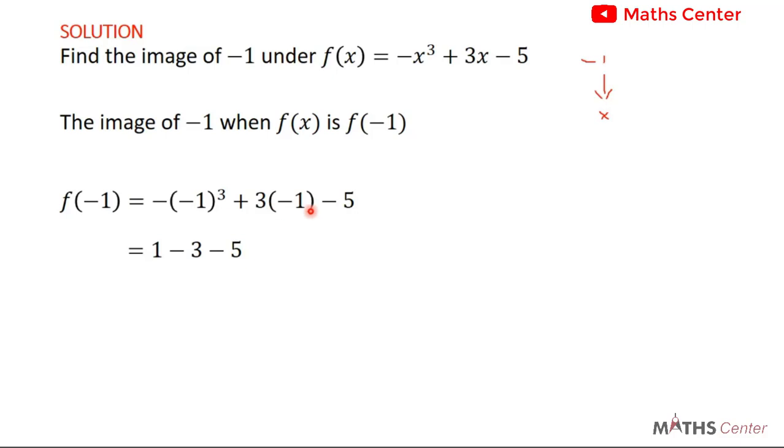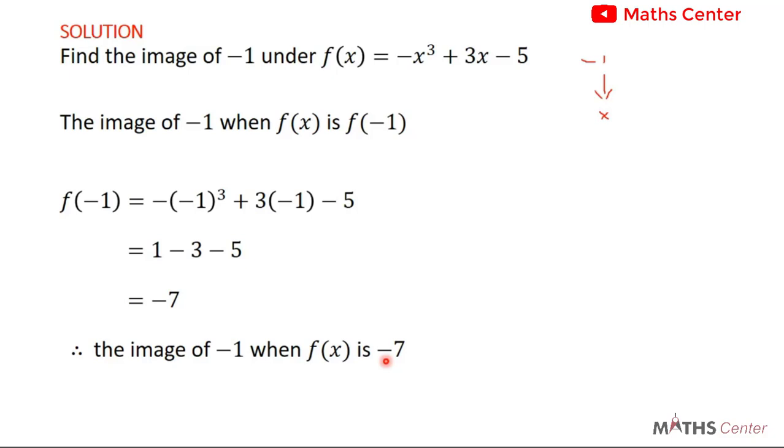Then 3 times -1 will give us -3, then minus 5. So this is going to give us 1 minus 3 minus 5, and that is going to give us minus 7. So what this means is that if you have negative 1, then you process negative 1 using this rule or formula, you're going to get an image of negative 1. So the image of negative 1 under f of x is negative 7.